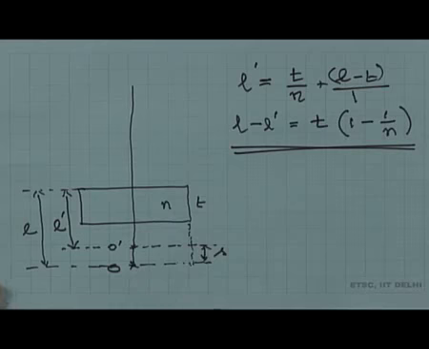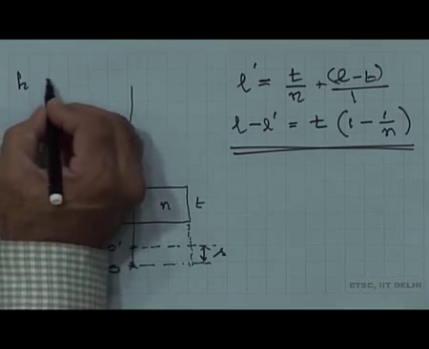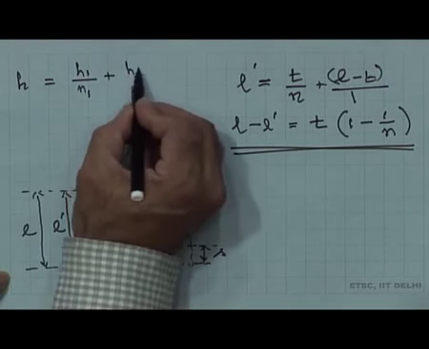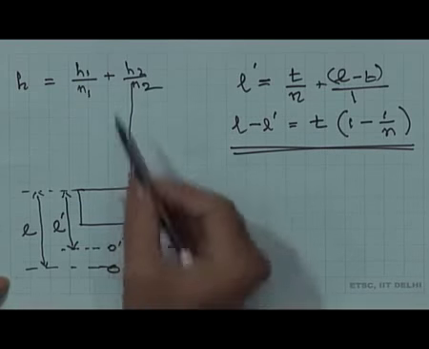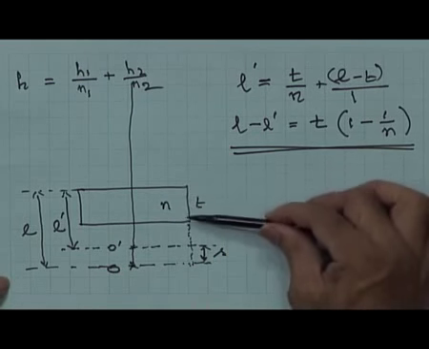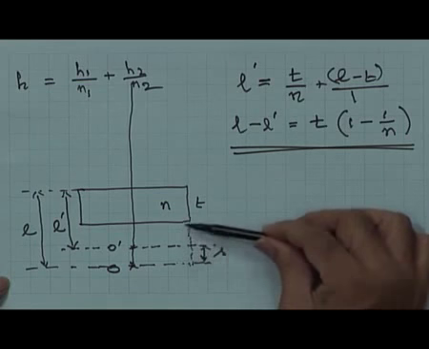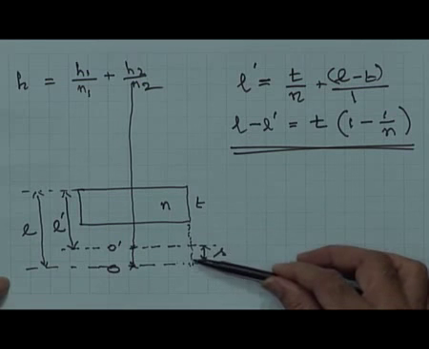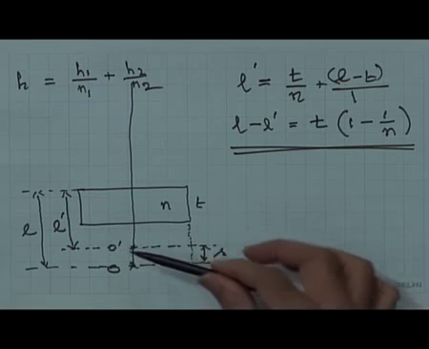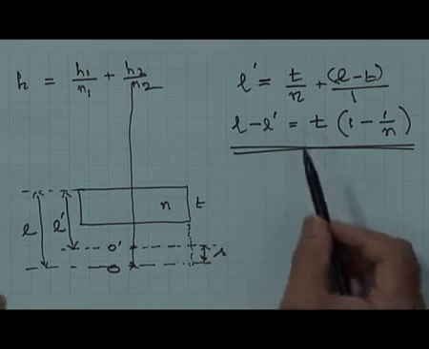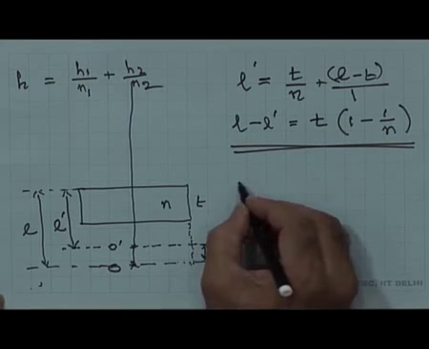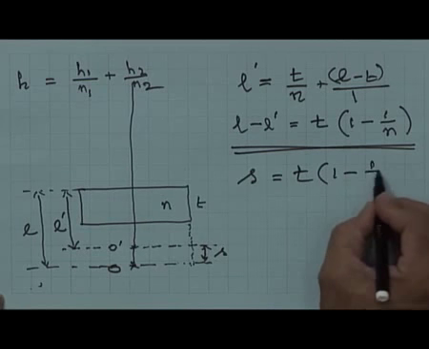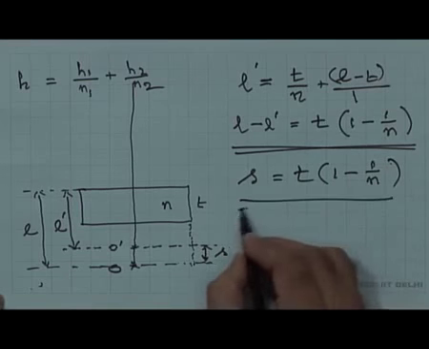I have simply applied the earlier result which said that the apparent depth was equal to H1 by n1 plus H2 by n2. So, in this case H1 is this thickness T by n, and the remaining length, which is L minus T, I had called the total length L. Therefore, L minus T is of refractive index 1 because that is air, and therefore L minus L dash is nothing but S. So, the shift S is equal to T, the thickness, into 1 minus 1 by n. It is very interesting indeed.